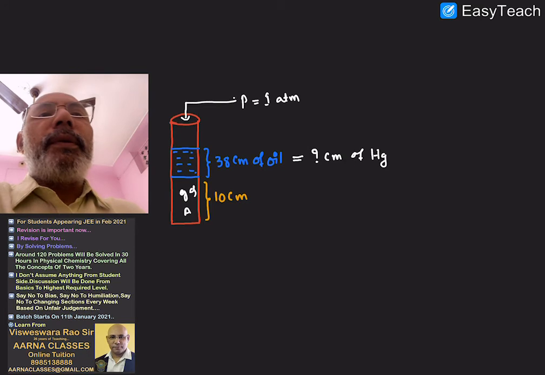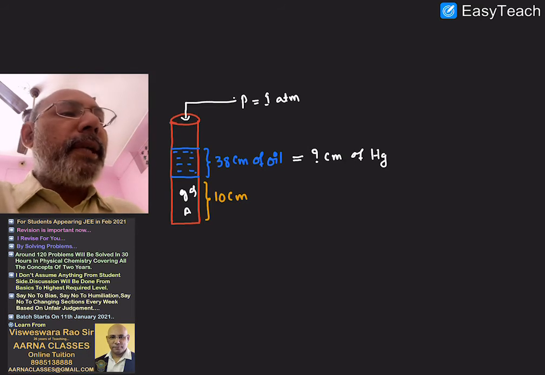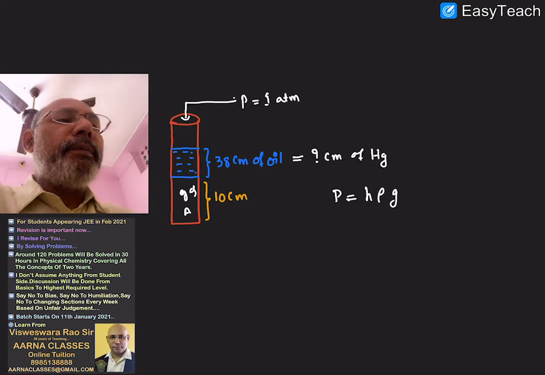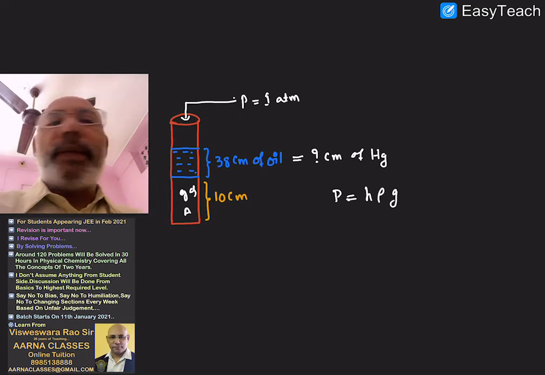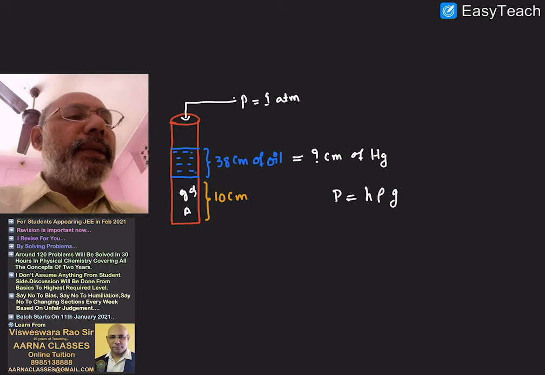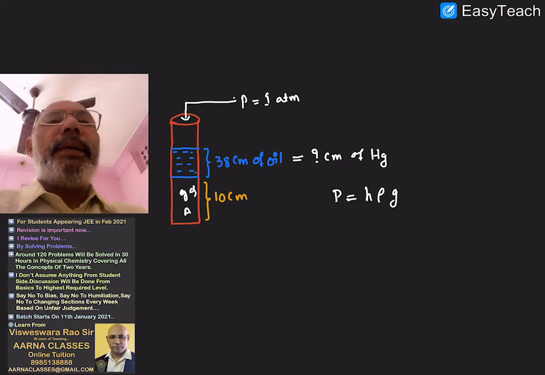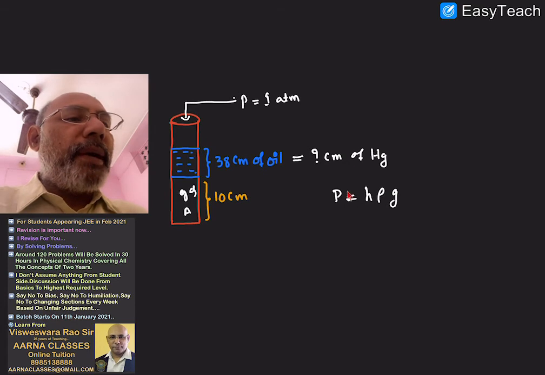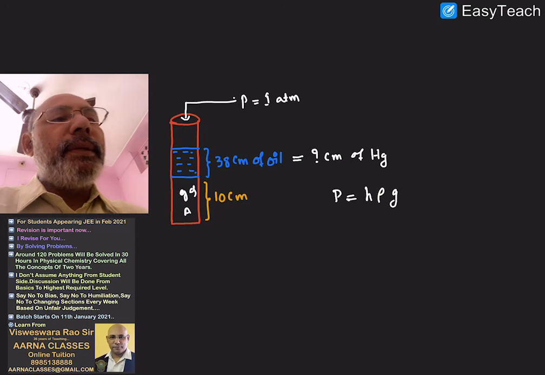Everybody knows the basic equation of pressure is H rho G. H is the height of the column, rho is the density of the liquid you are taking, G is the acceleration due to gravity. If I apply this equation for oil, H is the height of the oil, 38 centimeters, rho is the density of the oil, and G is constant.